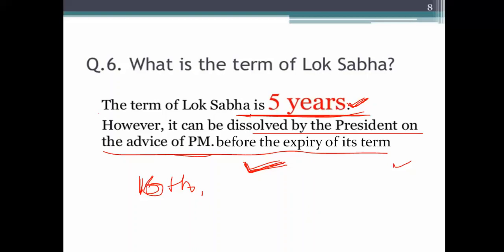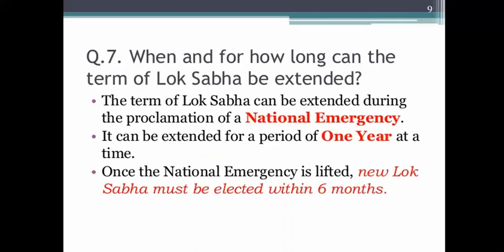Okay, all right. Now, seventh question: when and for how long can the term of Lok Sabha be extended? Yes, the thing which I was discussing earlier, that is called the national emergency. It can be extended for a period of 1 year. What is national emergency? National emergency is a critical situation in the country.